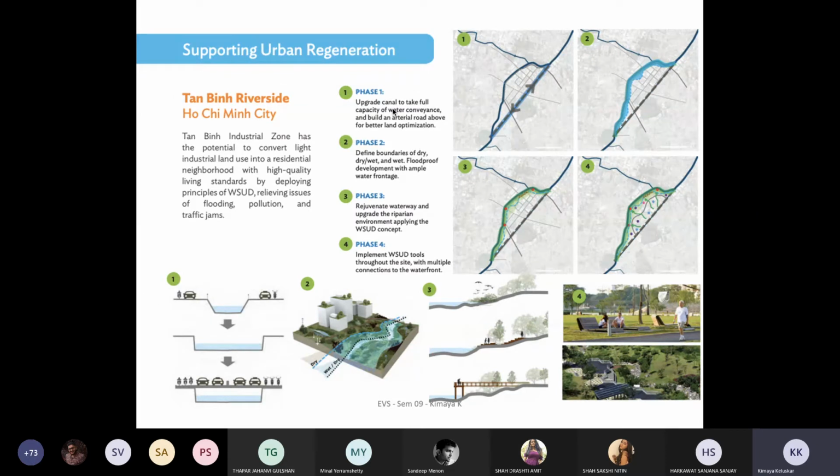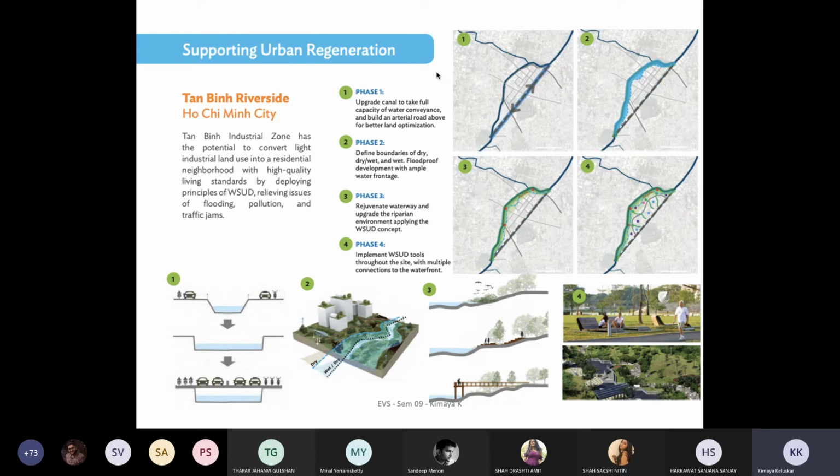In phase two, they talk about defining the boundaries, which are drier and wet patches, the flood-proof development with ample water frontages. So once you do the inventory mapping and study the field, you'll understand which are the areas which are flood-prone and how do you create more water frontages to be flood-proof. Then is phase three, where you talk about the rejuvenation of the waterways and upgrading the riparian environment, applying WSUD, which is the water sensitive urban design concept.